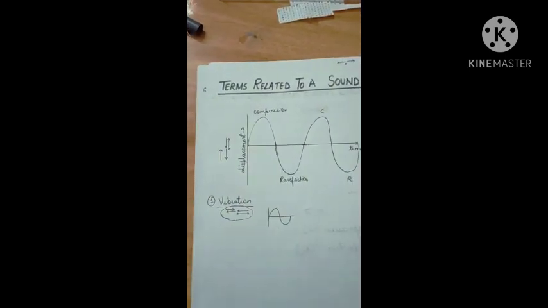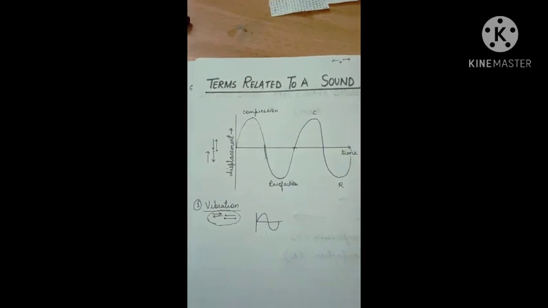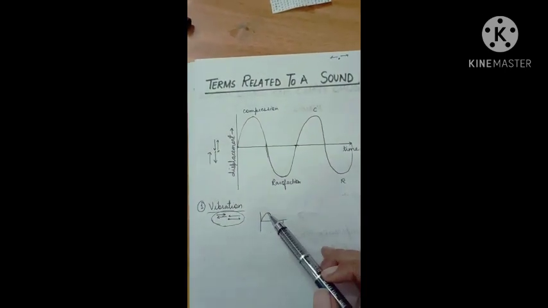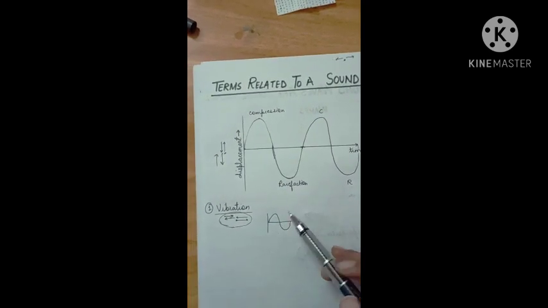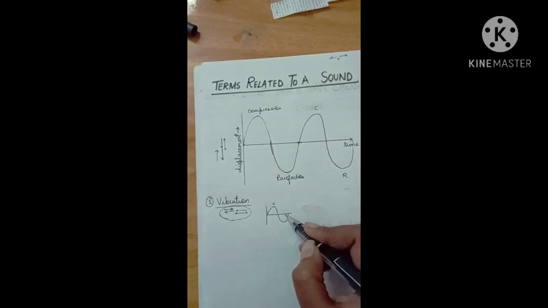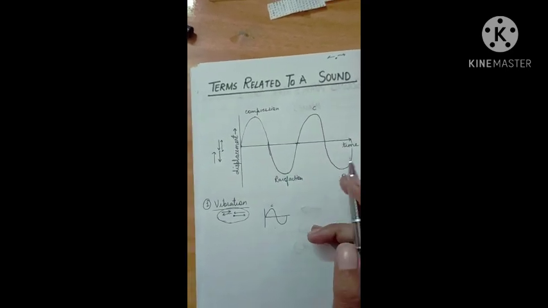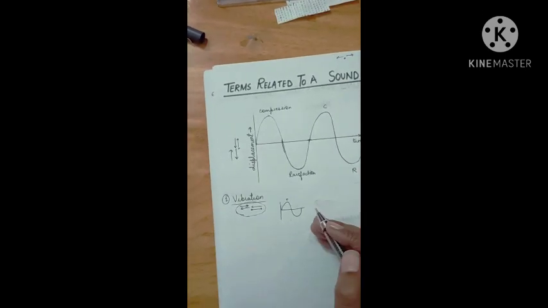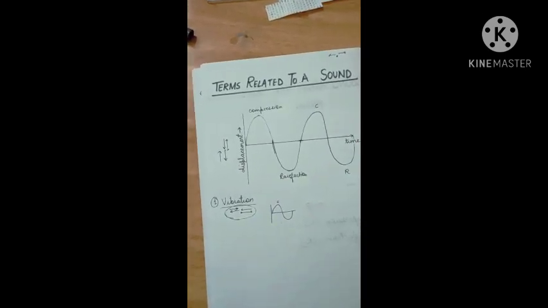This is how our wave is moving. So you can say that one complete wave is from one compression to another compression, or one complete wave is from one rarefaction to another rarefaction.